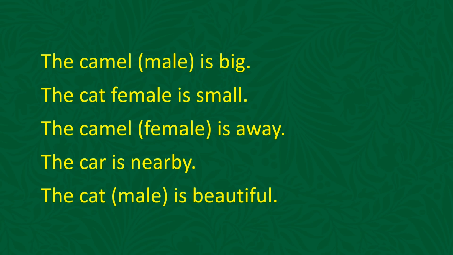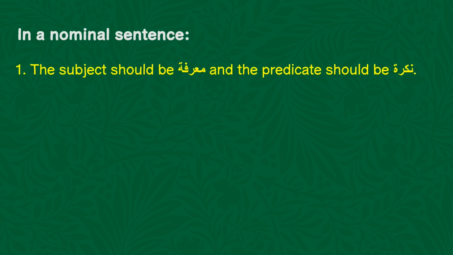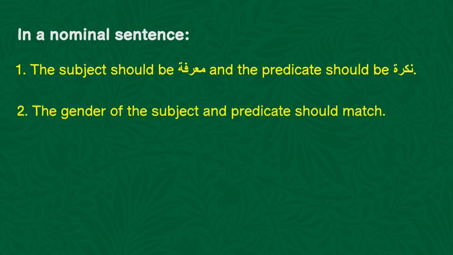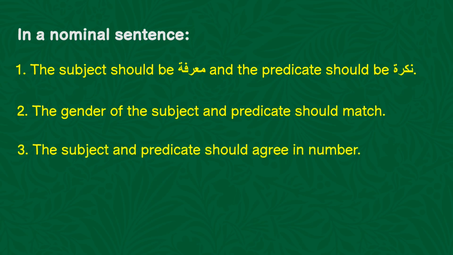Next, we have a few sentences to translate into Arabic. As we know, these are nominal sentences. So before we begin, let's quickly refresh 4 rules of Jumla Ismiya or nominal sentence construction. The first rule is the subject, or in Arabic, mubtada, should be a definite type of ism, while the predicate, khabar, should be indefinite. Mubtada and khabar should agree in gender and in number. The last rule is both mubtada and khabar must be in the same grammatical case.